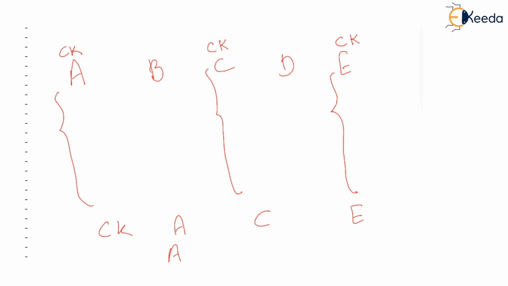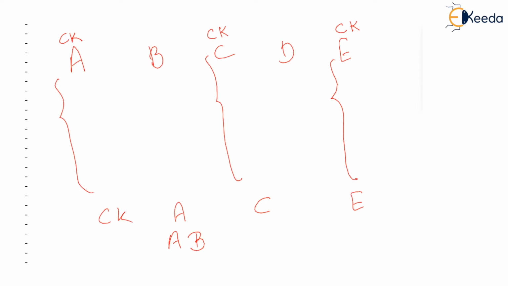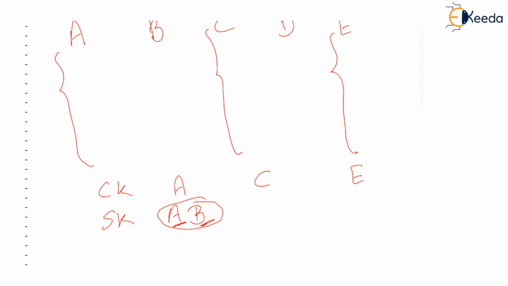What do you say about AB taken in collection, A and B together? This is a super key, isn't it? This is a super key because it already contains candidate key A and an extraneous attribute. Okay, what do you say about AC? Is AC a super key? Yes, indeed, because it contains the candidate key A and it contains the candidate key C. Both are candidate keys. You joined them, isn't it?